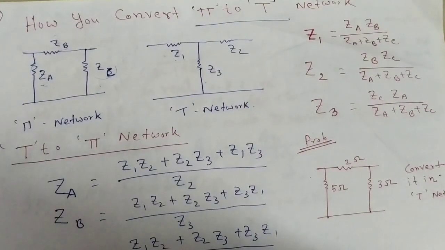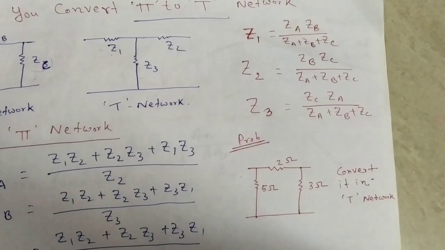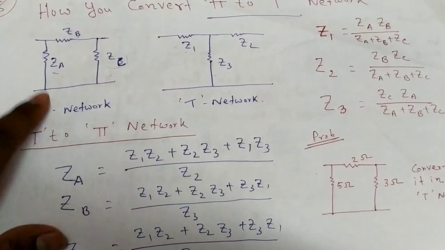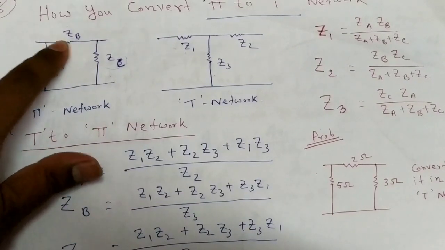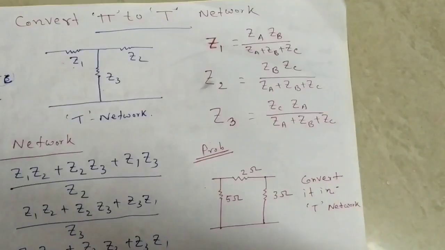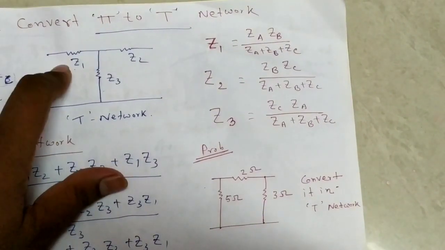Okay. So when we convert a pi network to a T network, how do you convert? You always remember this is ZA, this is ZB, this is ZC, the impedances, and we convert it through Z1, Z2, Z3 into a T network.